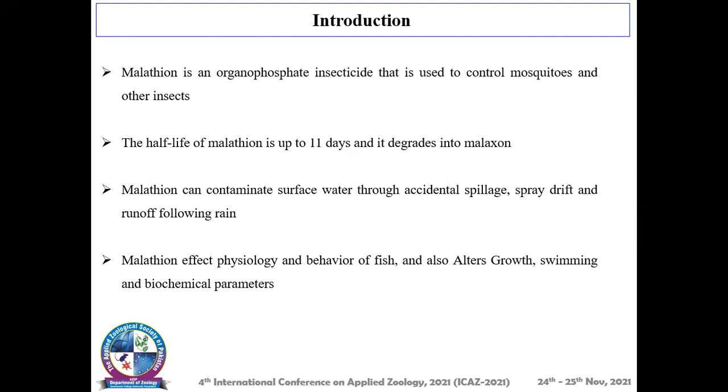Malathion is very toxic even at low concentration, as malathion can affect the physiology and behavior of fish and also alters growth and swimming, that includes irregular, erratic swimming, and biochemical parameters.